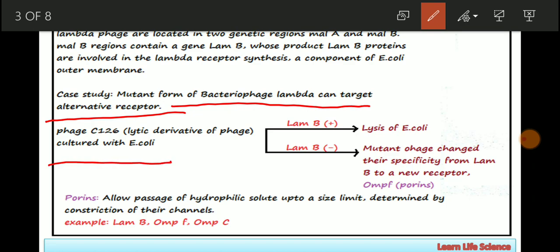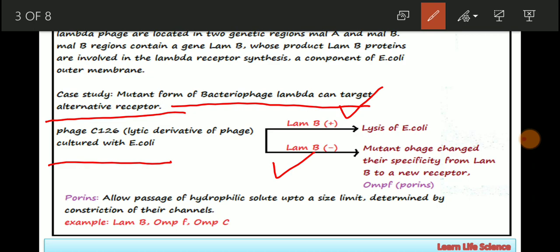For example, you are doing an experiment in which you take lambda bacteriophage and culture it with the host cell E. coli, but you provide two different conditions. The first condition is in the presence of LamB. LamB is the receptor that is present on the outer membrane of E. coli, and the second condition is the absence of LamB on the E. coli membrane.